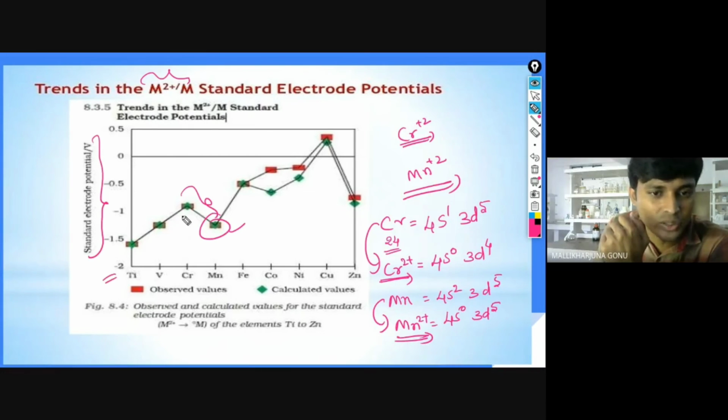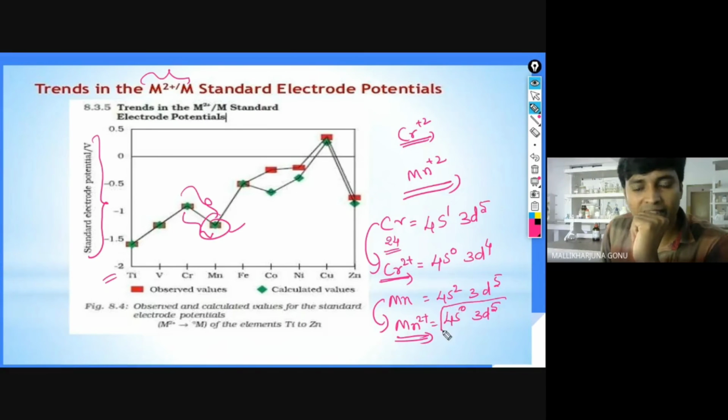potential. Okay, negative values. The negative value is increasing here from chromium to manganese. So Cr2+ is not that simple, but Mn2+ is the most simple. Why? Because it is getting 3d5. It is happy in that, and if you give electrons from above, it will not stay happy. A lot of energy in the negative would have to be given. That is only reduction potential.